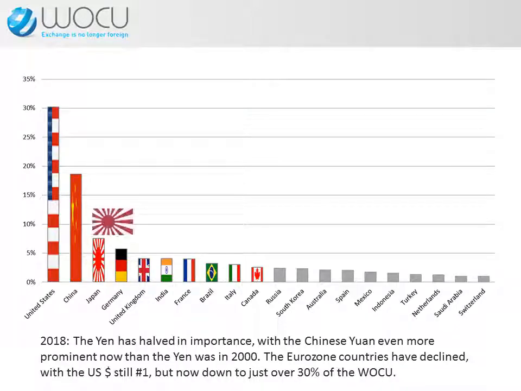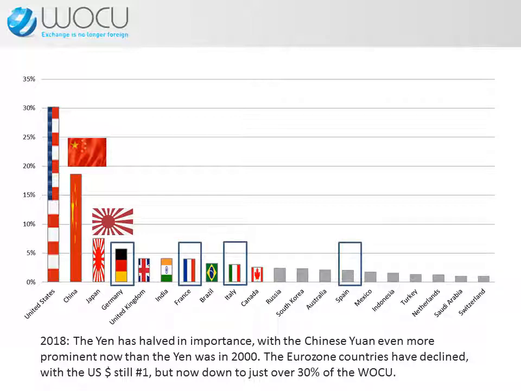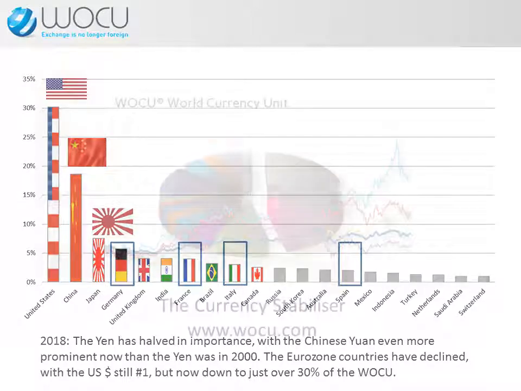In 2018, the yen has halved in importance from 2000, with the Chinese yuan even more prominent than the yen used to be. The Eurozone countries have all declined in relative importance. The US is still number 1, but is now down by 1/10 to just over 30% of the WOCU.